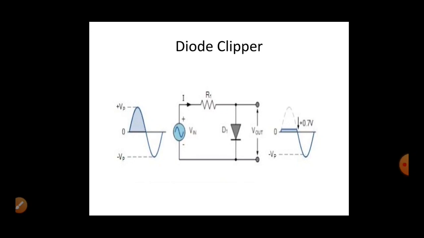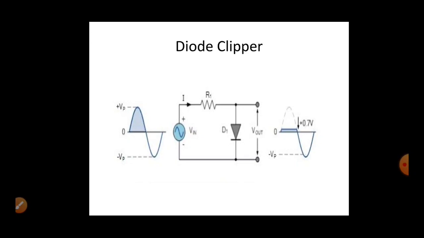It will not allow the input signal to supply your output. And if your voltage is below 0.7, it will get turned off. If the diode is turned off, what happens? The input does not supply the diode, it will supply the load. Thus the positive signal has been clipped.